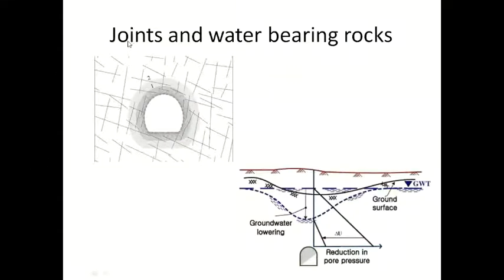And the problems associated with joints and water bearing rocks. Already I have discussed water bearing rocks. Joints, as you know, allow flow of water from the top. Joints can carry water very easily, and the rock is also breakable. It is not that stable, hard rock. So when water percolates, sometimes the rock may fall into the tunnel. For that, again we have to give lining, concrete, to support it.